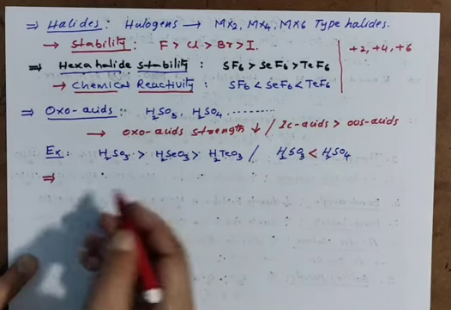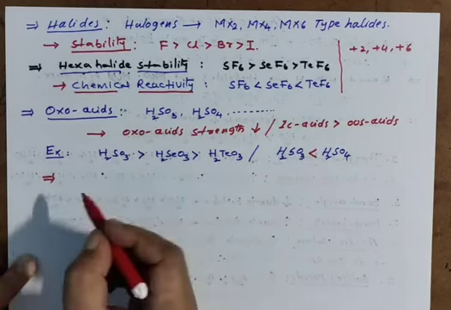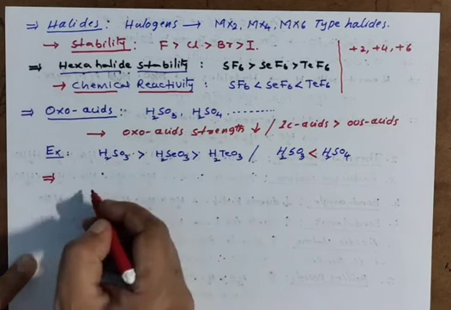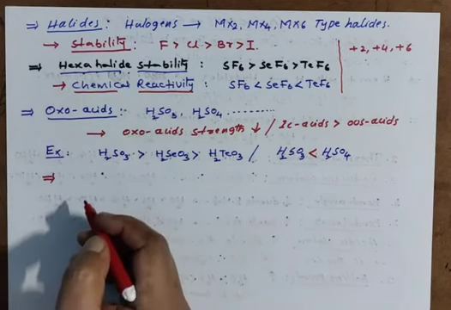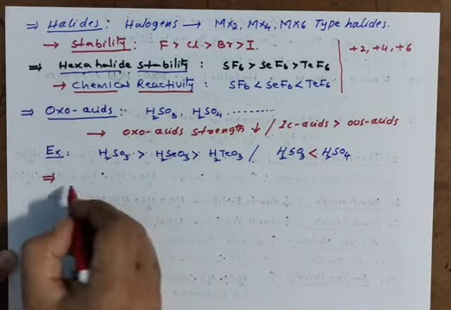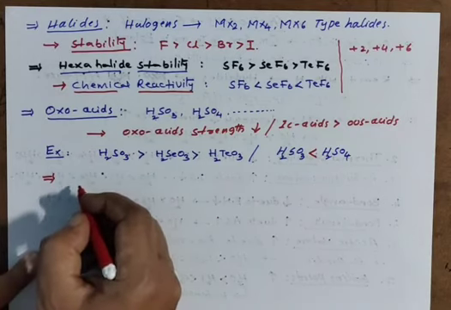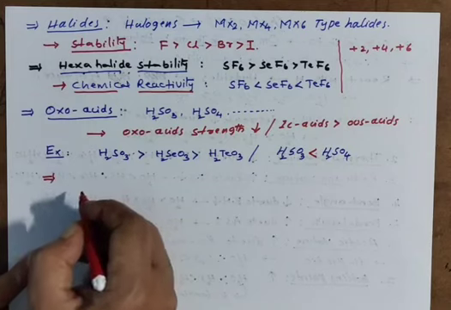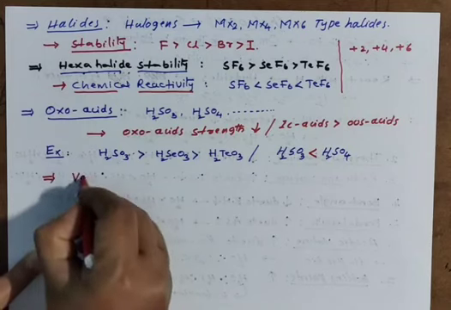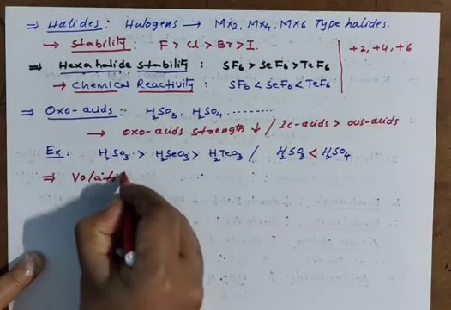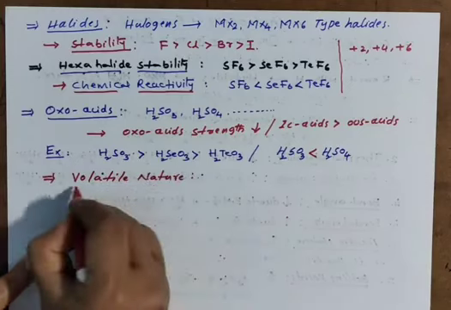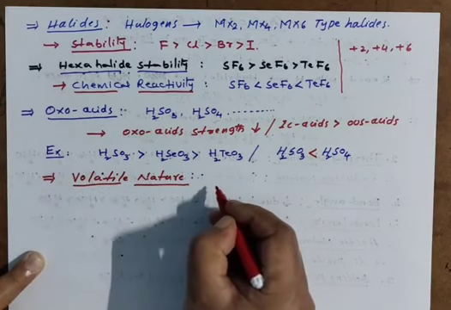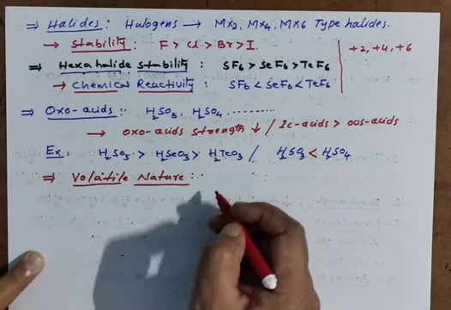Because I told already, down the group their size is going to increase, and H plus can be donated easily. Ka value is also increasing. That you have to remember. And a few more properties I am giving to you. That is volatile nature. Volatile means it evaporates easily.